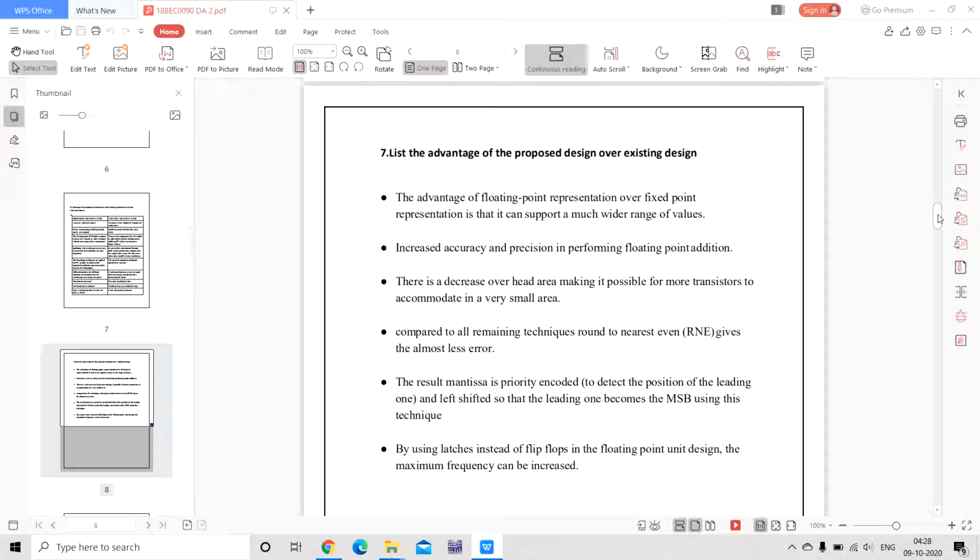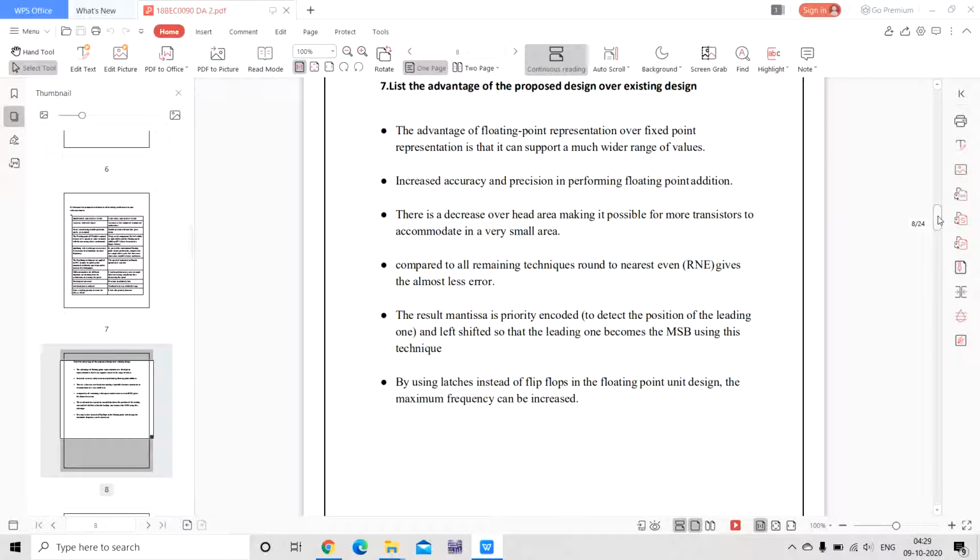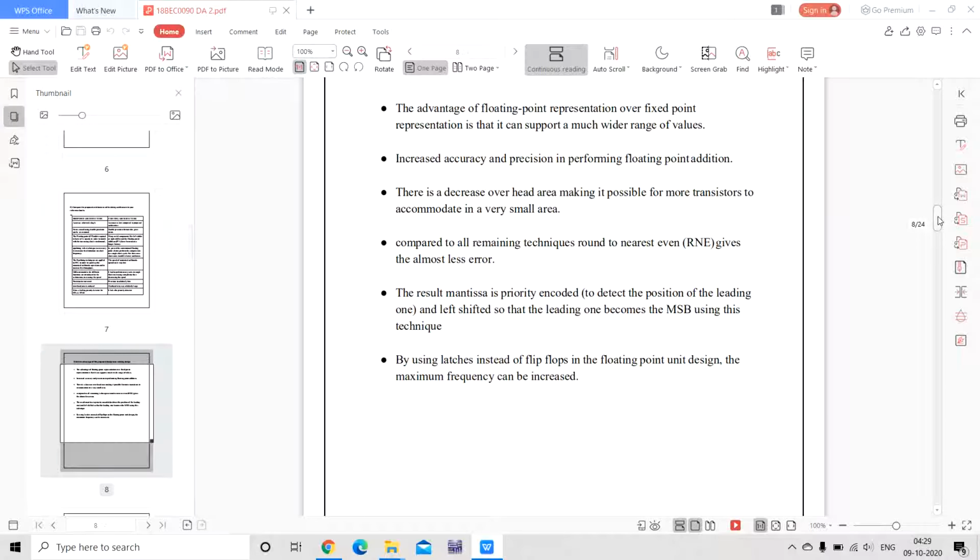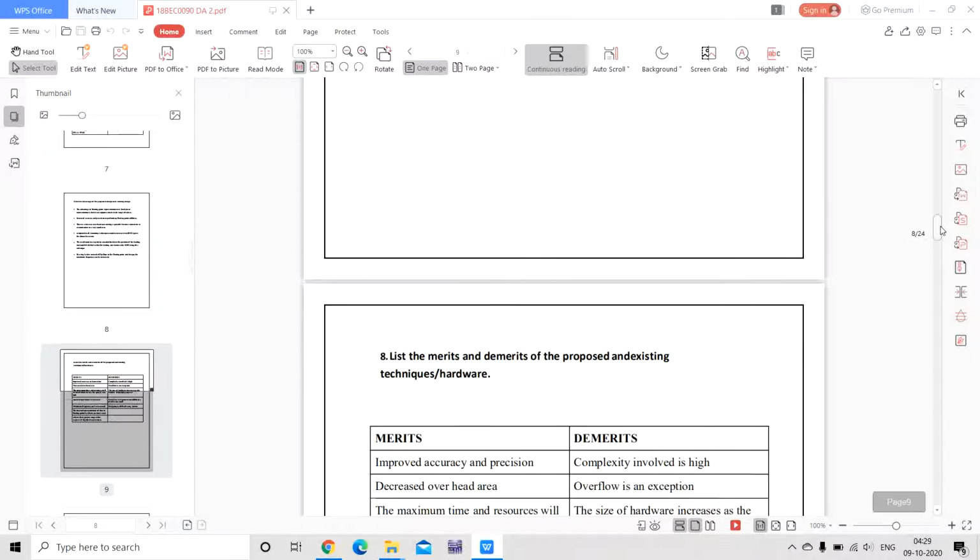Compared to all remaining techniques, round to nearest even, RNE, gives the least error. The result mantissa is priority encoded and left shifted so that the leading one becomes the MSB using this technique. By using latches instead of flip-flops in the floating point unit design, the maximum frequency can be increased.